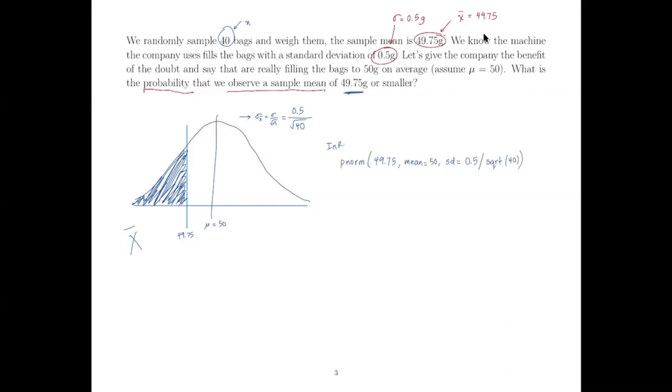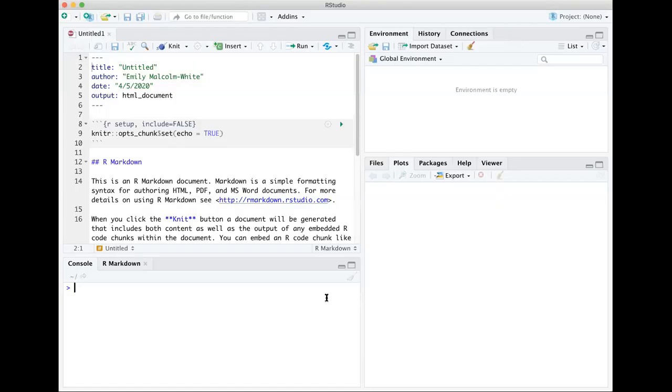So let me just show you how to plug that into R. So here we are in the R console. If it was me, I would probably just type this command directly into the console here. So I've got p-norm of 49.75, mean is equal to 50, and standard deviation is equal to 0.5 divided by the square root of 40. Okay, and that's going to spit out some answer. That's the probability there, so I'll borrow that for later.